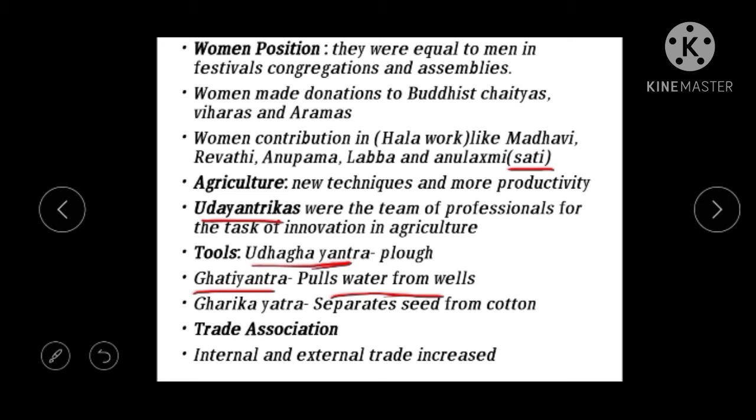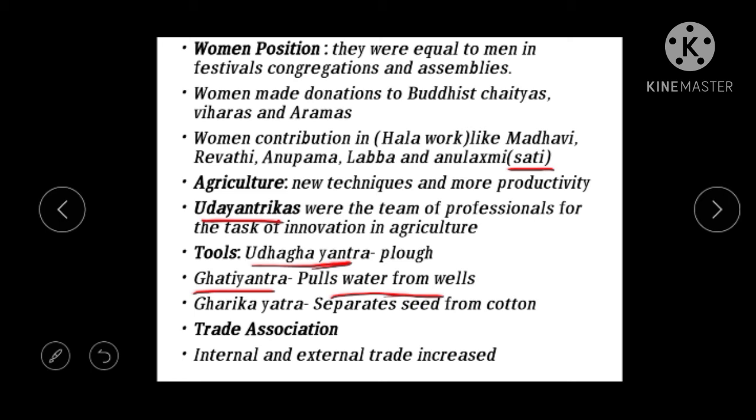And we see Garika Yantra. Garika Yantra is a tool which separates the seed from the raw cotton. In the cotton there used to be seeds, so those seeds have to be separated. So this tool Garika Yantra is used to separate the seed from the cotton.